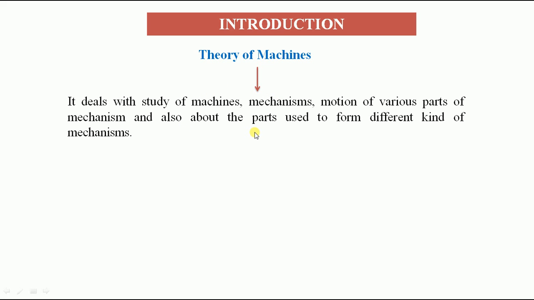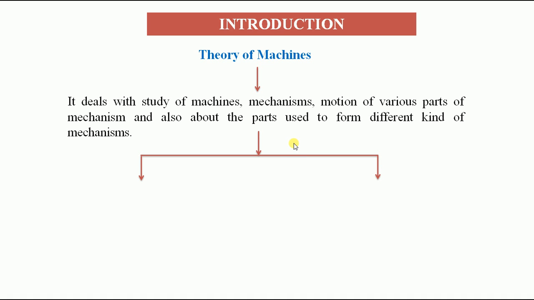And similarly, regarding the parts, how they are shaped to get the required kind of mechanism, those parts also can be discussed in the theory of machines. So based upon these many things we need to discuss in the theory of machines. So it is again classified into two types.